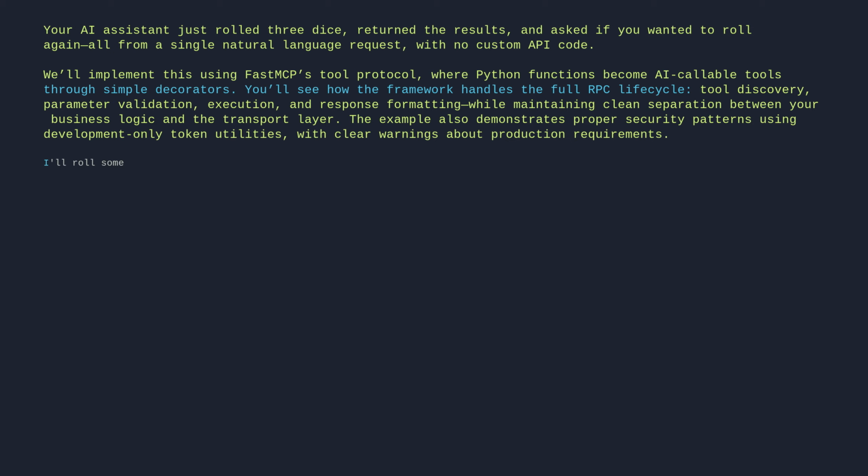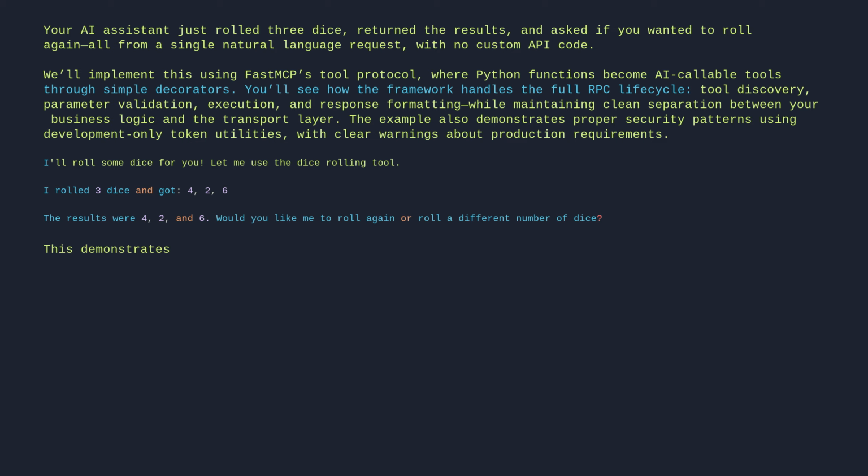I'll roll some dice for you. Let me use the dice rolling tool. I rolled 3 dice and got 4, 2, 6. The results were 4, 2, and 6. Would you like me to roll again or roll a different number of dice?